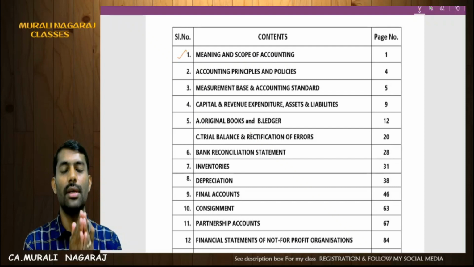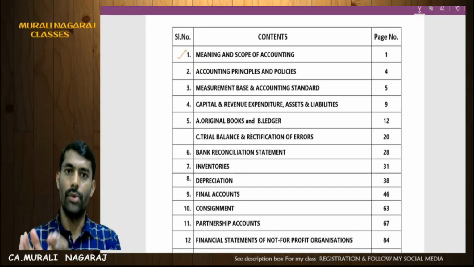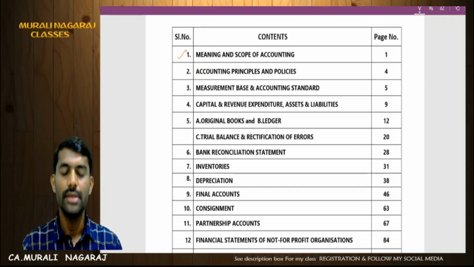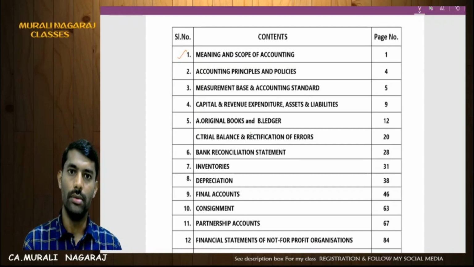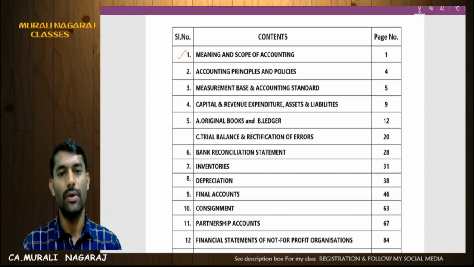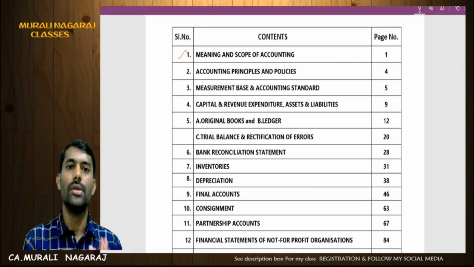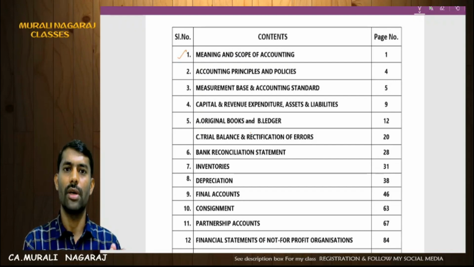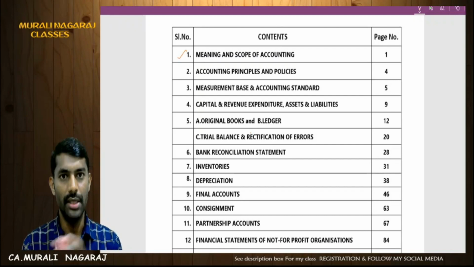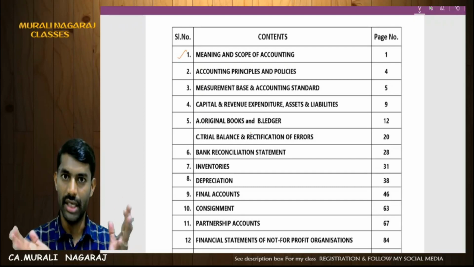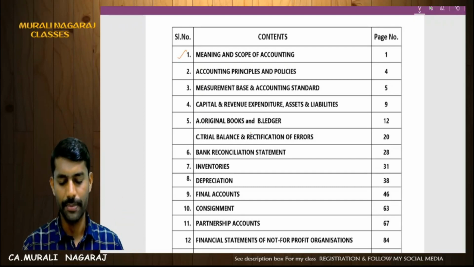This is a complete discussion of accounting concepts, conventions, policies, principles, systems of accounting, methods of accounting, etc. You have to prepare the concepts, conventions, and systems and methods of accounting. Under system of accounting, you have the cash system, mercantile system, etc. Under method of accounting, you have the double entry system and incomplete records. Just focus on this explanation.